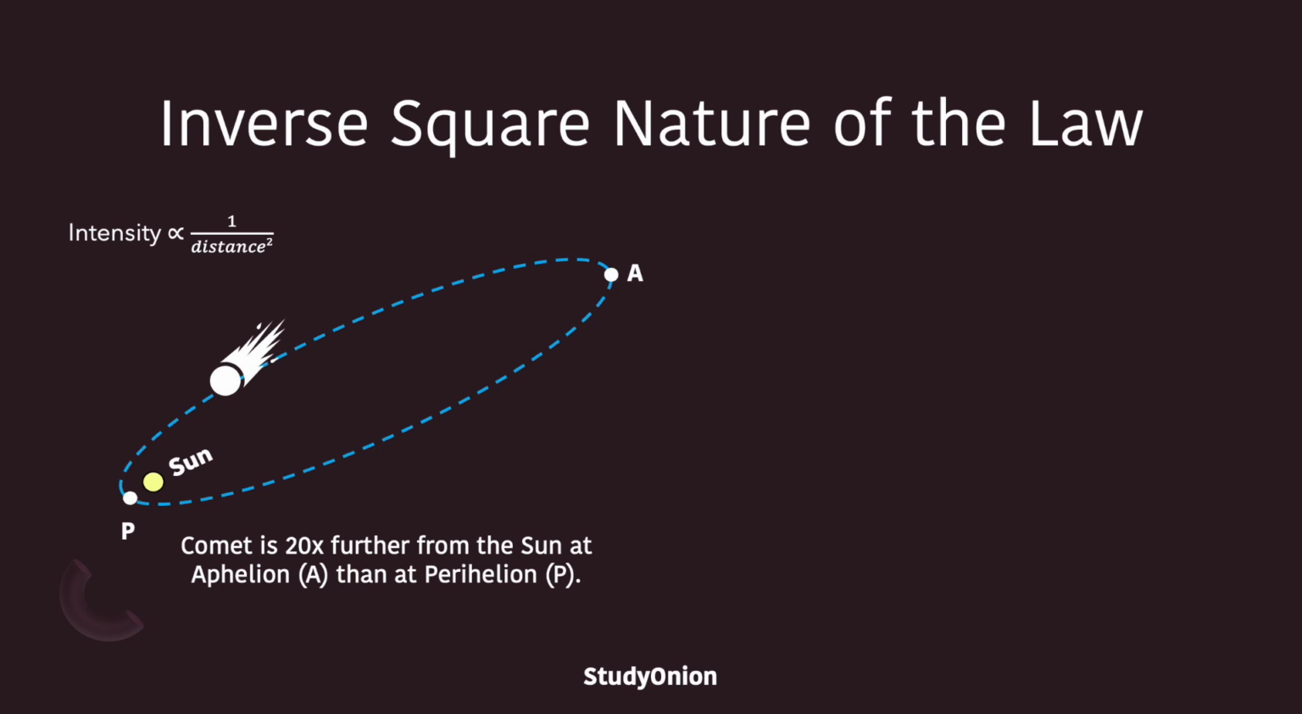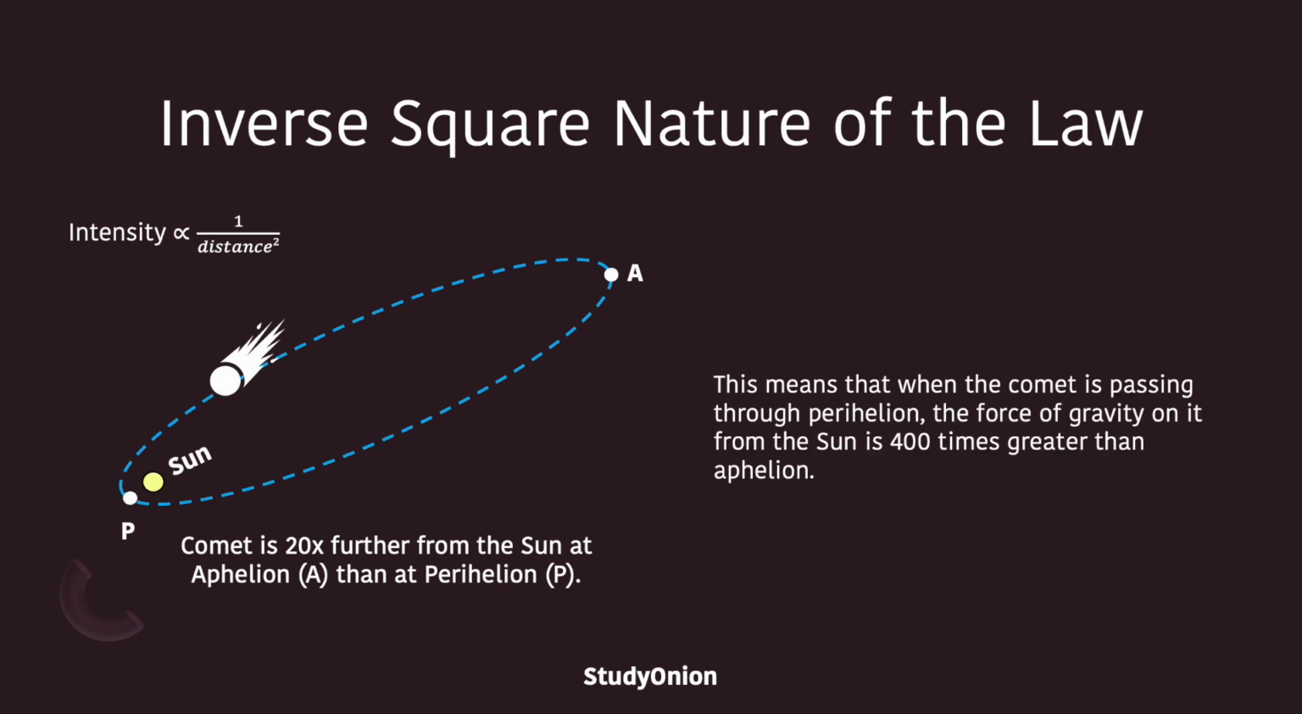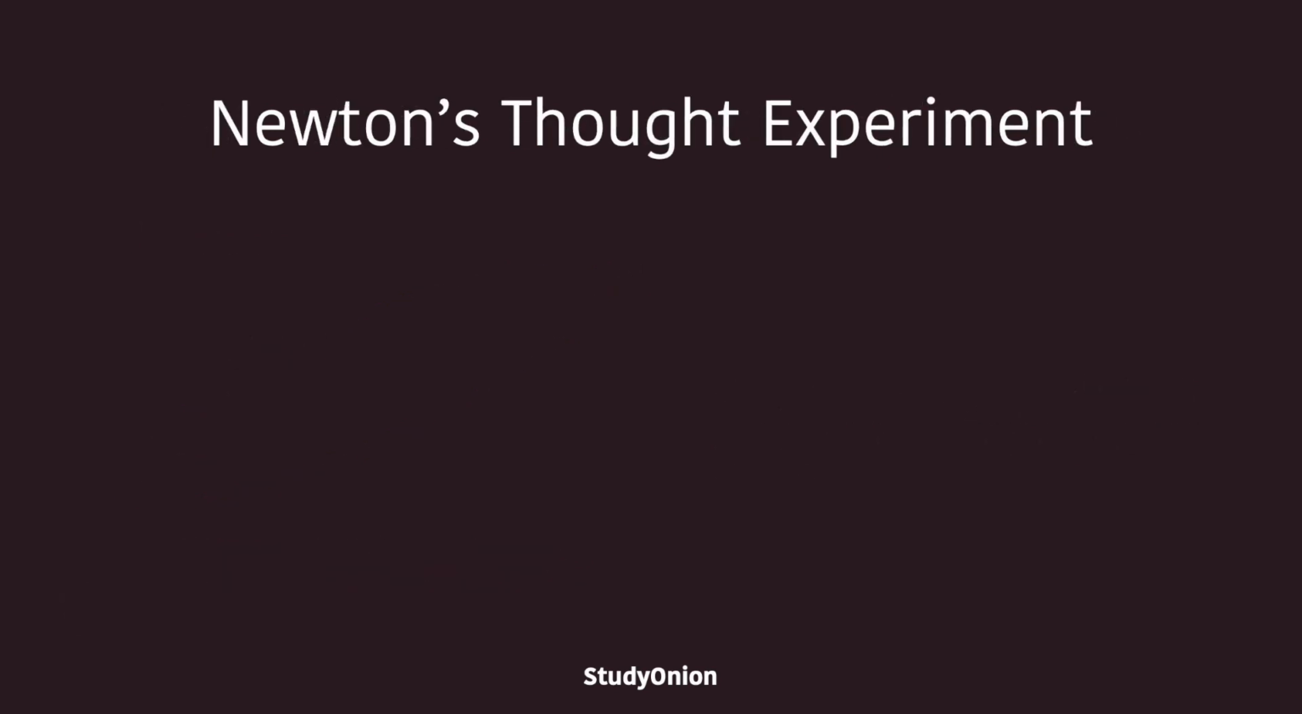So if, for example, the comet pictured here is 20 times further away from the sun at aphelion than perihelion, it means that when the comet passes perihelion, the force of gravity on the comet is 400 times greater than the force at aphelion. So let's have a little look at Newton's thought experiment.